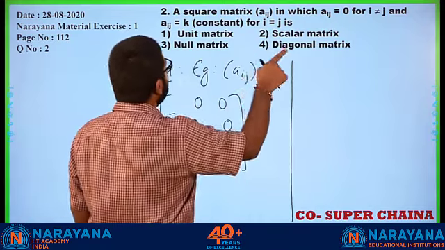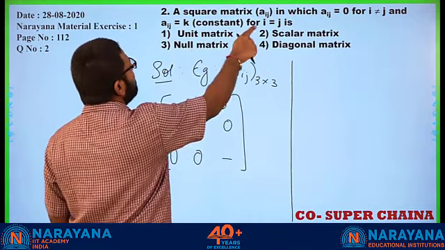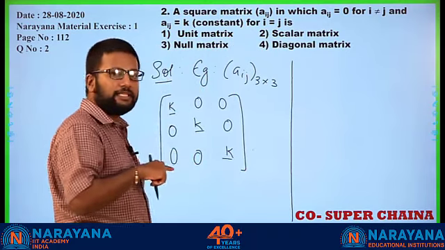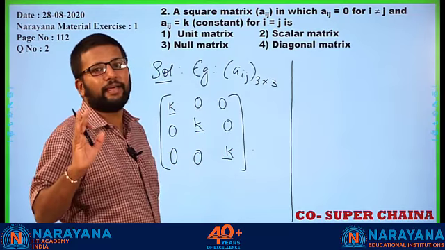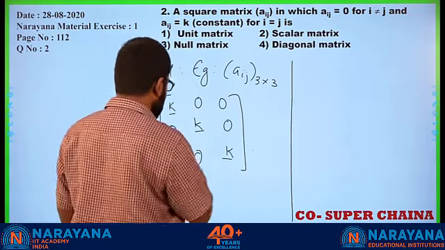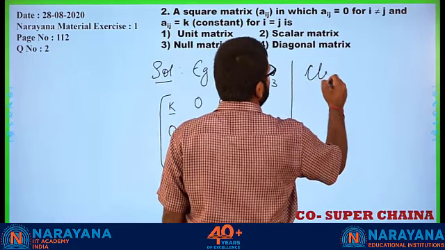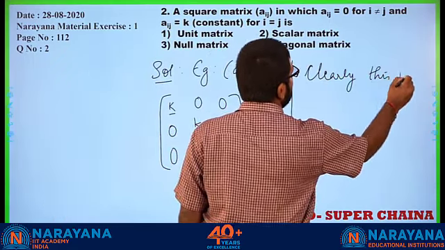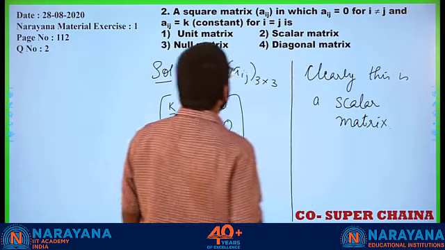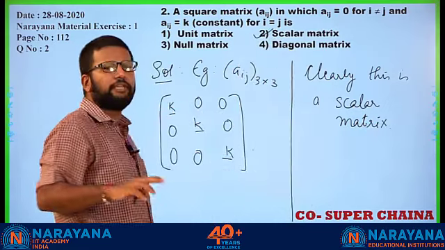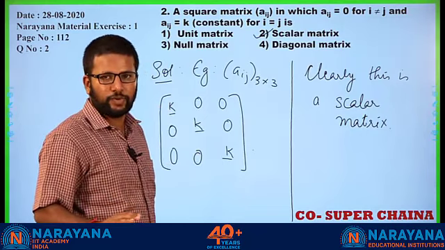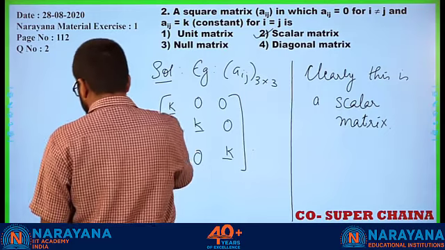And all the diagonal elements, Aij is equal to k whenever i equal to j. So, all the diagonal elements are k. What is this an example of? A scalar matrix, correct? So, clearly this is a scalar matrix. Now, even if it is not a 3 cross 3, even if it is 4 cross 4 or other orders, we know they will all be scalar matrices only. Alright. Next question.